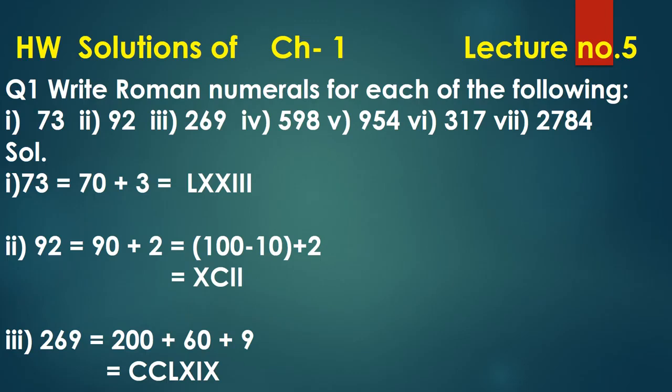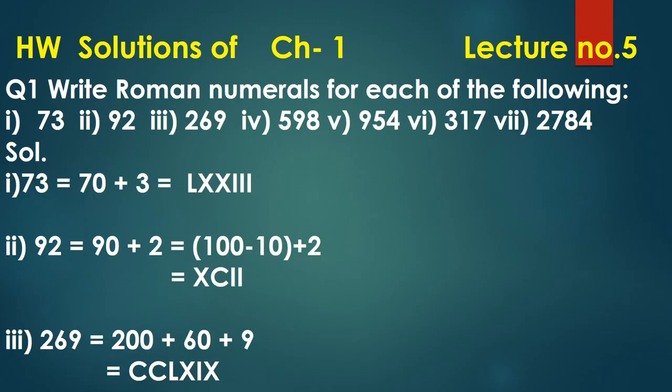Then second is 92. 92 is 90 plus 2. Again, we can't have any symbol in Roman numerals for 90. So 90 we can write down as 100 minus 10, and plus 2. And when we have to subtract a smaller number from a bigger number, we always write it on the left hand side.